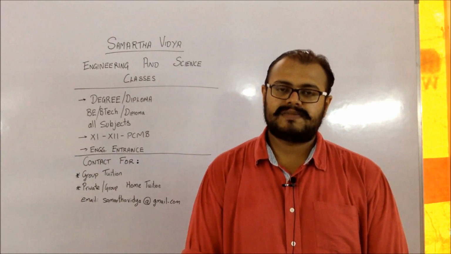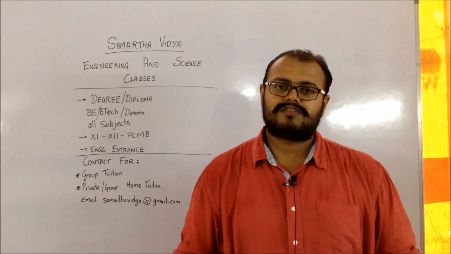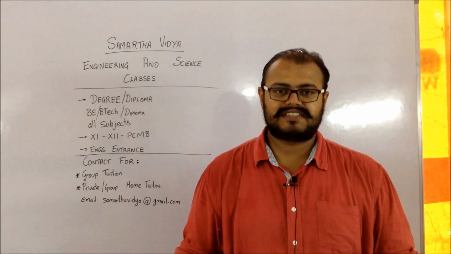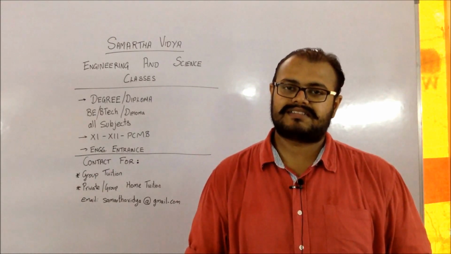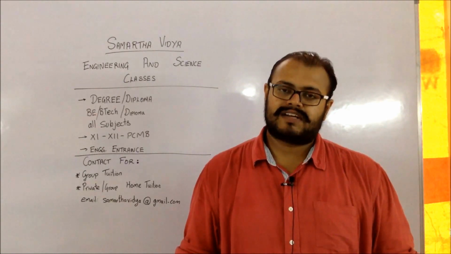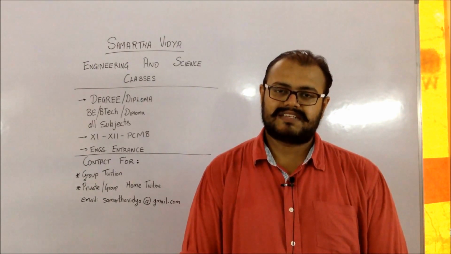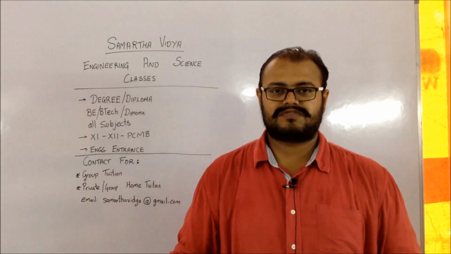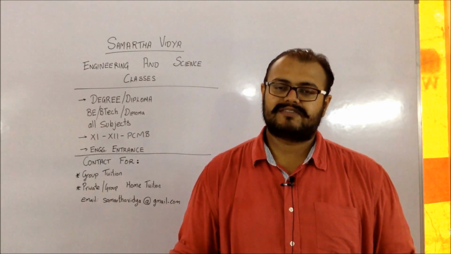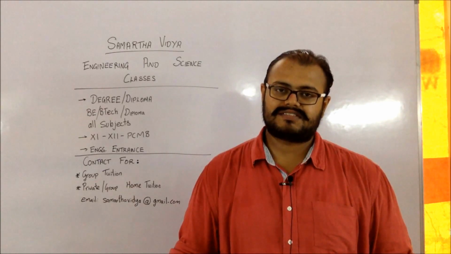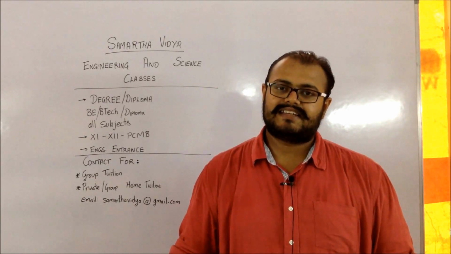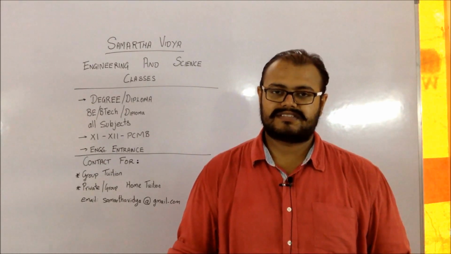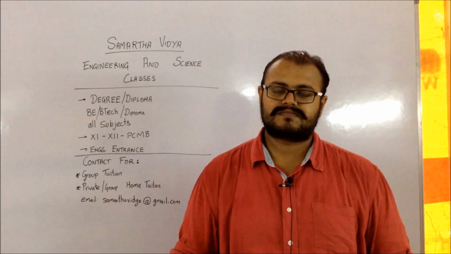Now moving on, we'll be discussing CAP round 1. While filling up the option form, you can at the max fill up 300 different institutes along with their branches, and a minimum of 1 is required. So you have to fill up the institutes according to your preferences. Whichever is your first will be your first preference. They will be considering that institute as the first preference for you. If it is a second, then that will be your second preference. So accordingly, you have to fill up your preference form or the option form.